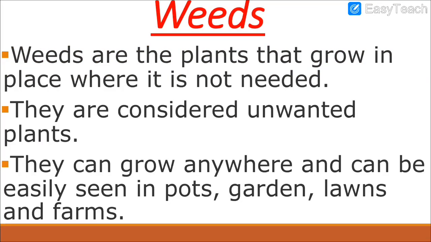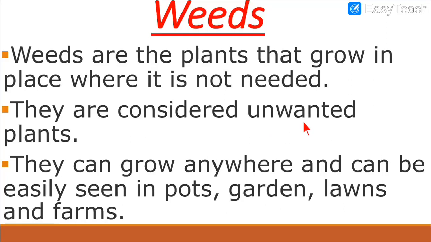Next, weeds. This is also a type of plant. Weeds are the plants that grow in places where they are not needed. Means some places are unwanted places, and the plants grow over there. Weeds always grow in the place where they should not grow. They are considered unwanted plants.